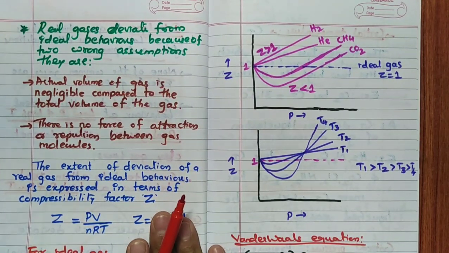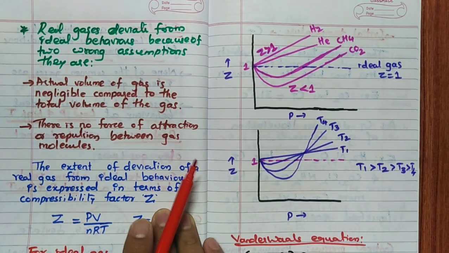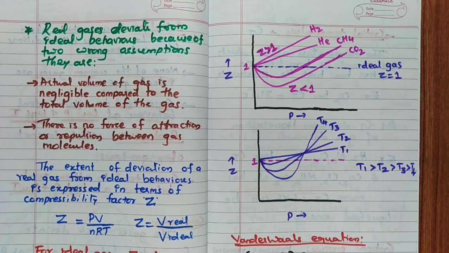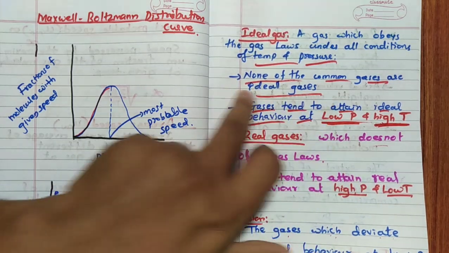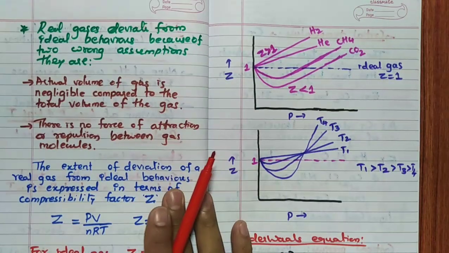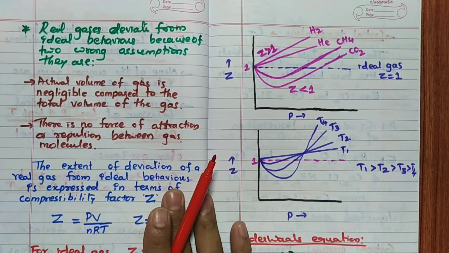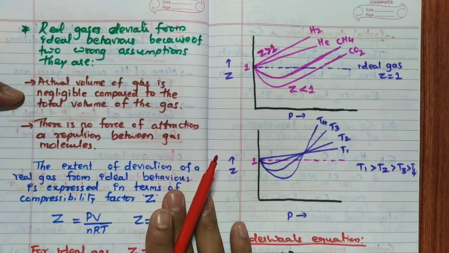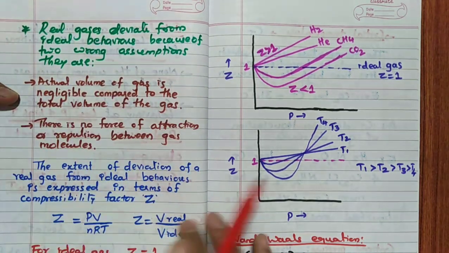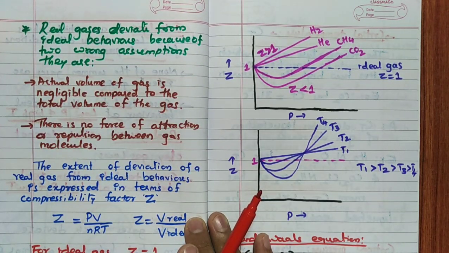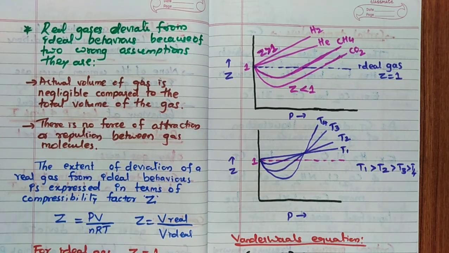Then real gases deviate from ideal gas behavior because of two wrong assumptions, remember. The reason none of the common gases are ideal is two postulates in the kinetic theory of gases. One postulate says that the actual volume of the gas is negligible compared to the total volume. Actually, we cannot neglect it here. This is the one wrong assumption.